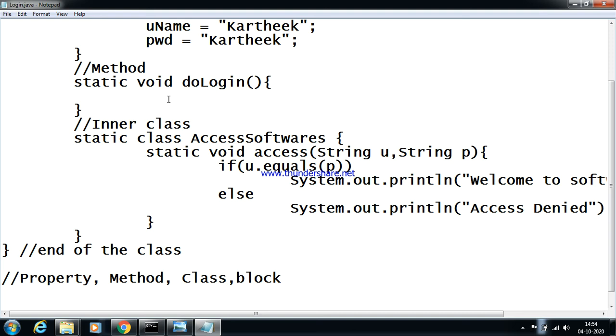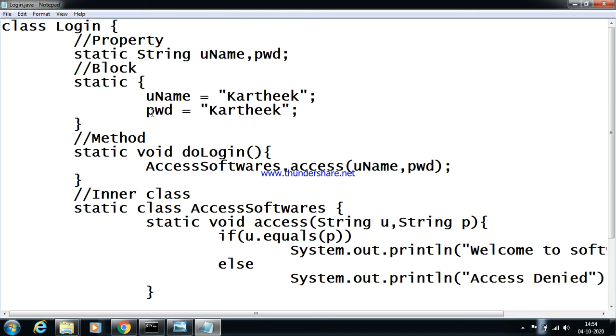So what I do is directly say AccessSoftwares.access(username, password). I'm just trying to pass this username and password through a method called access.